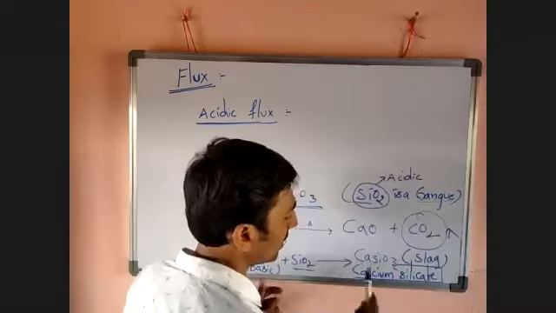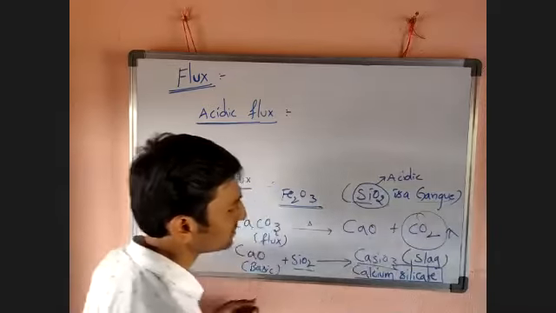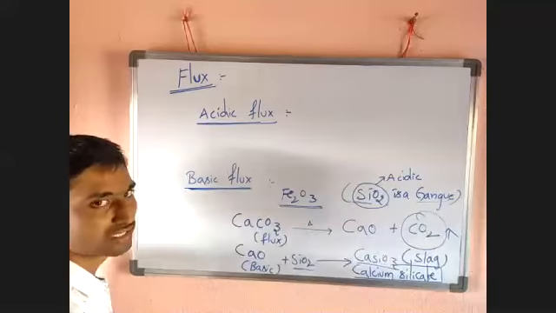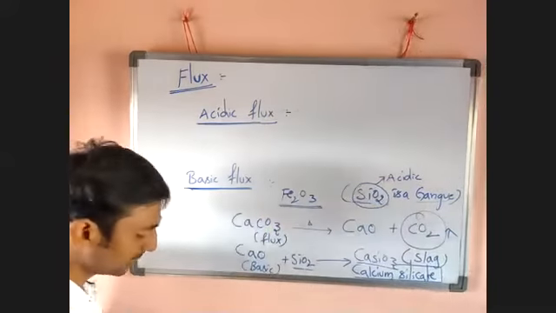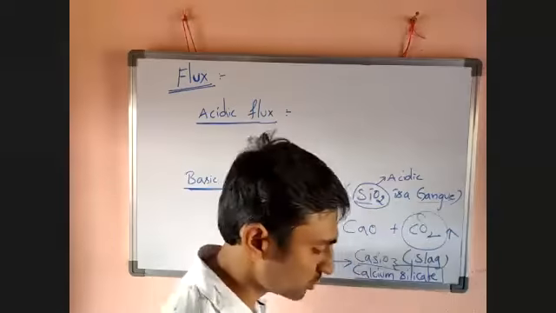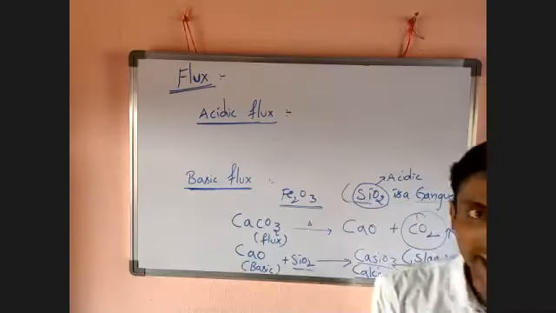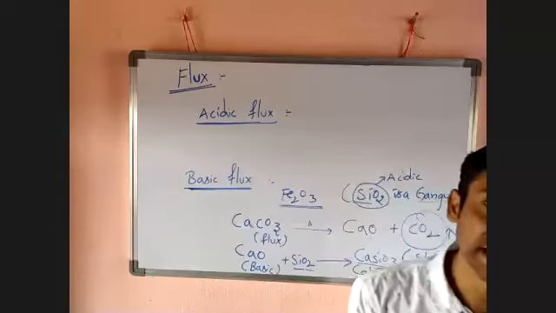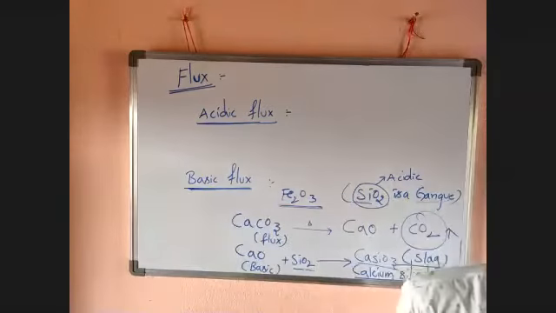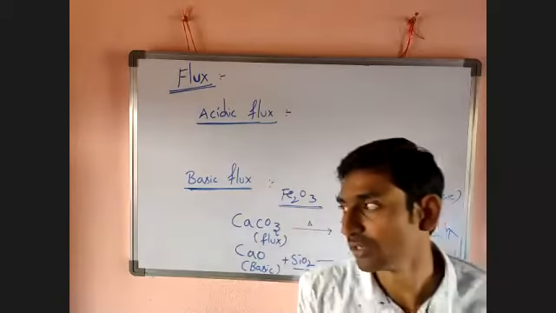The formula of this slag is CaSiO3. Understand, guys? Flux means what? The third substance which is added to the ore to remove gangue by reacting with it. The substance that reacts with gangue to remove it is called flux.